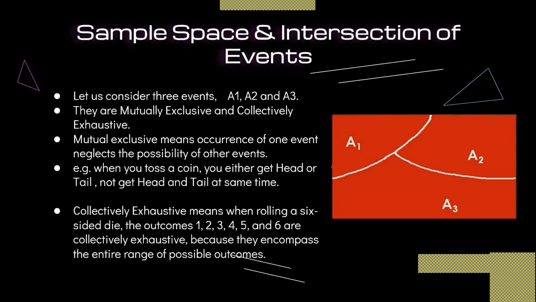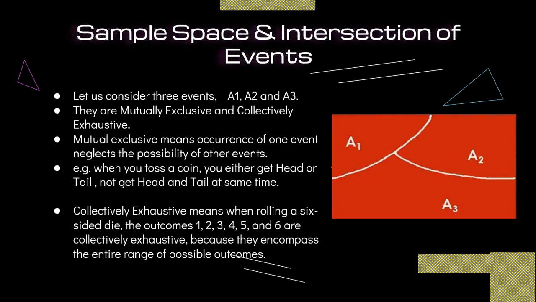What is an example? When you toss a coin, you either get a head or a tail; you cannot get a head and a tail at the same time. So you have to neglect that. Is it possible to get head and tail at the same time when you toss the coin?